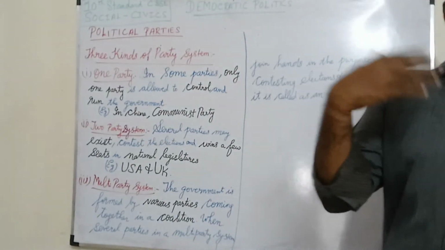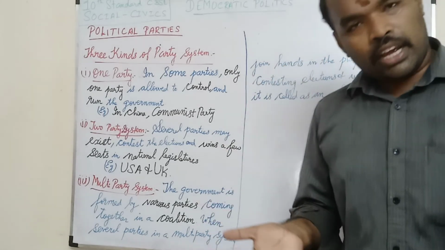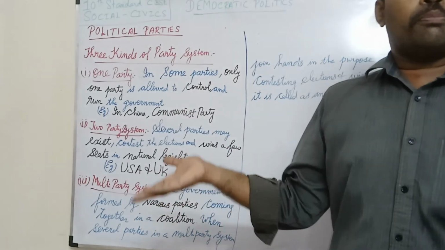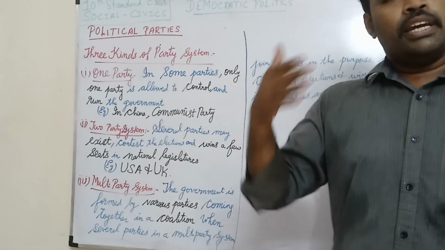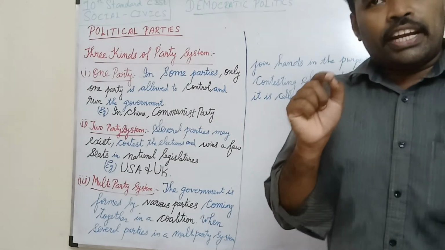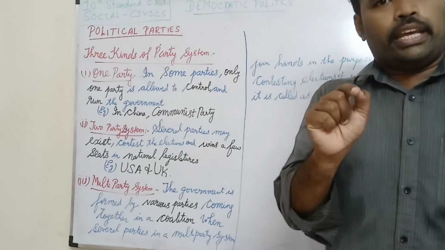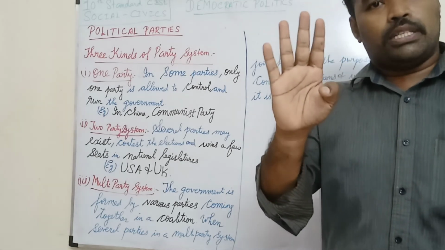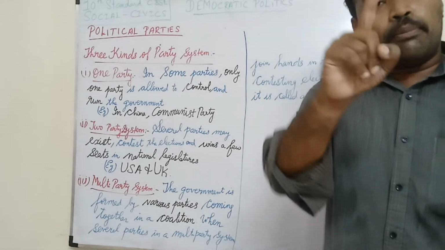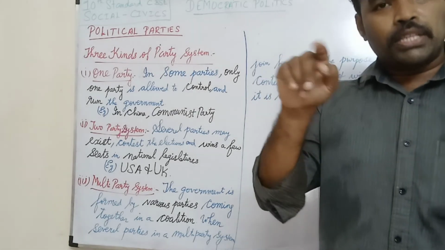While contesting in the elections, BJP, Congress, Aam Aadmi Party, DMK, ADMK and everyone are contesting. For getting the majority in Lok Sabha elections, there are totally 543 members. So how much should the majority be? Majority should be half plus 1.